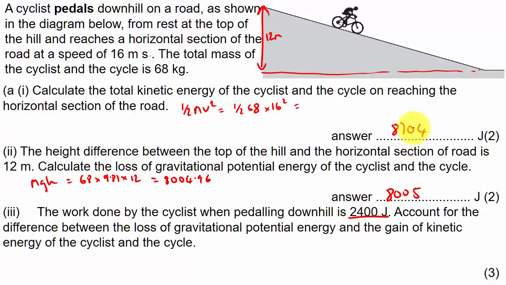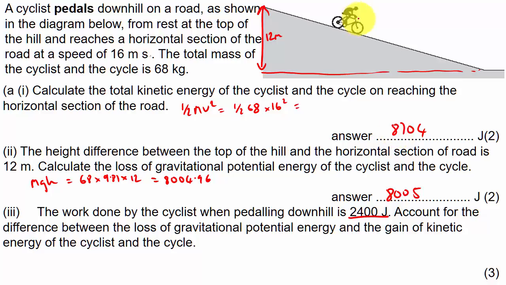But if you look at the total energy that was available, which is 8005 plus 2400 joules, it's greater than the kinetic energy that came out at the bottom. So in other words, it's like saying, I sent you to the shops with £20 and you've come back with a £5 gift card and £10. Where's the other £5? That's basically what it's kind of asking. They started out with this much GPE, they've put this much work in themselves, and you've only got this much out of it. Where's the rest gone? Well, the rest of the work has been done against friction, okay?